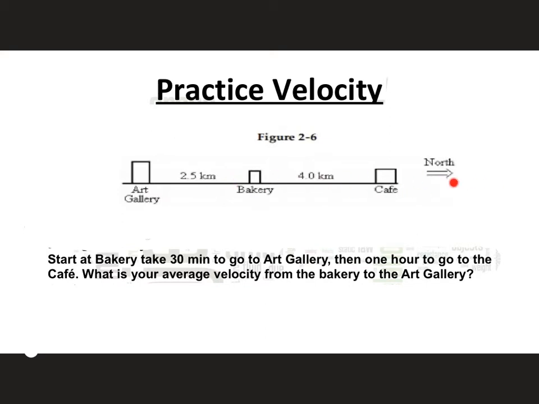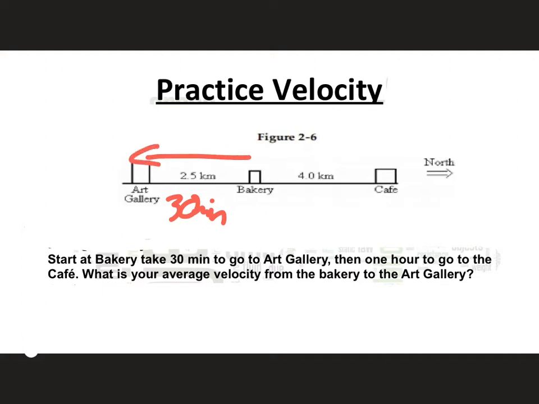We're just going to say to the right is positive, or north is positive, and to the left is negative. South would be negative, okay? So we're going to start at the bakery, and it takes 30 minutes to get all the way, and so let's write that, 30 minutes. We'll write it in red so we can see it. 30 minutes to get back that way, right?